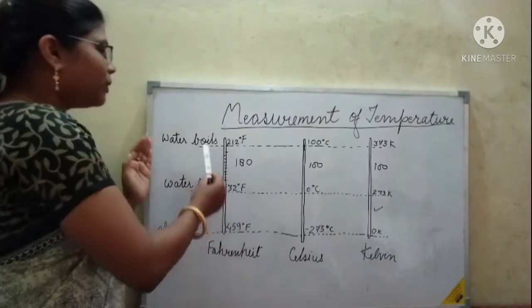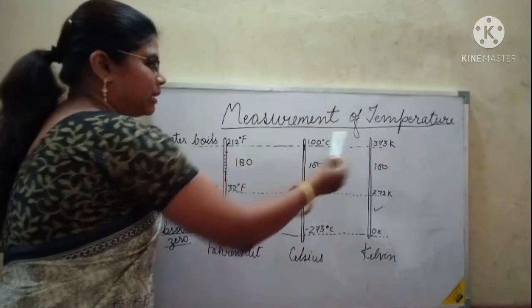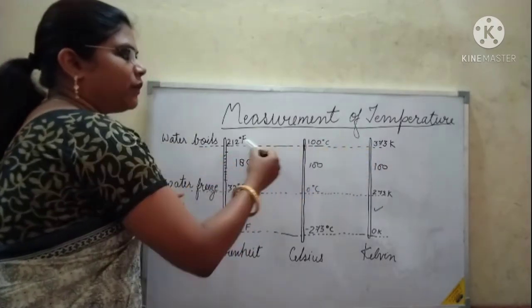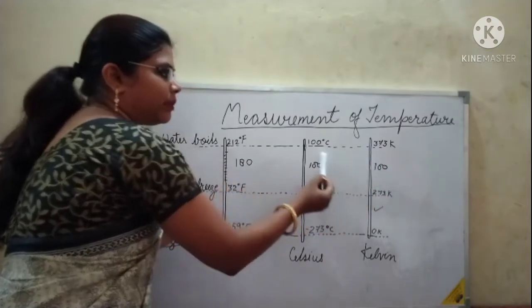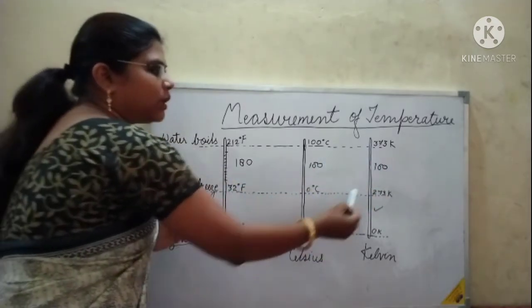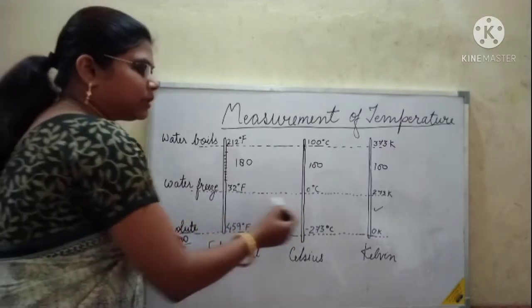So we know that this is the temperature where the water changes state and becomes the gaseous state, vapor form. In this temperature range the water remains liquid, and below this the water changes into the solid state, that is it converts into ice form.